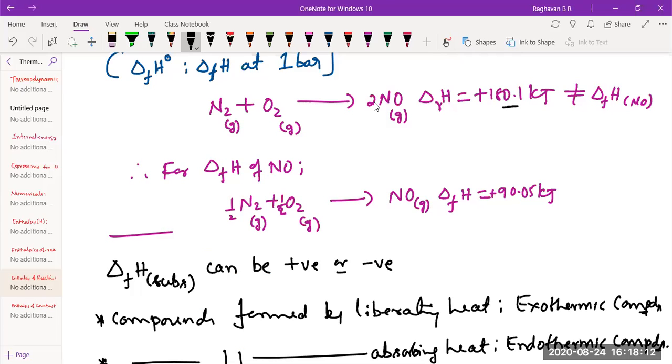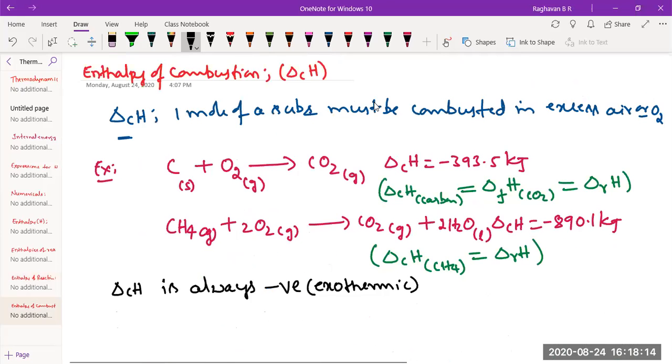So I'll change now. Shall I change? Delta CH can be negative exothermic or positive endothermic. You have to tell me, otherwise I'll change now. Make it fast, please. People are spellbound, I say.